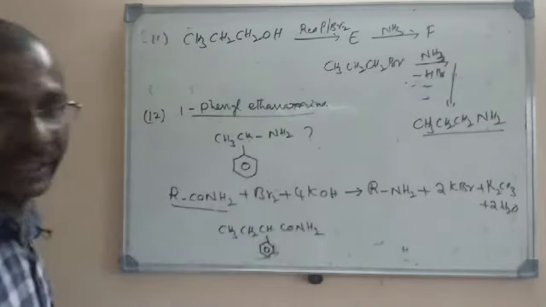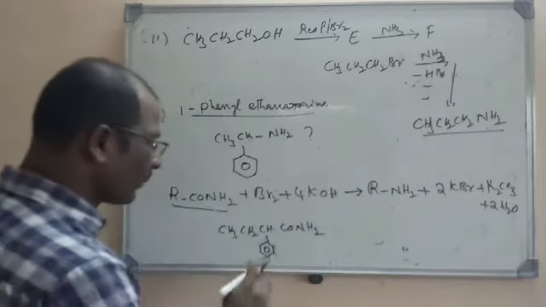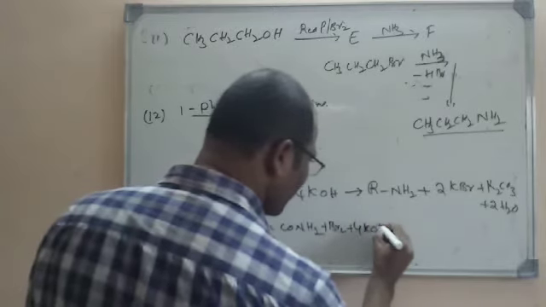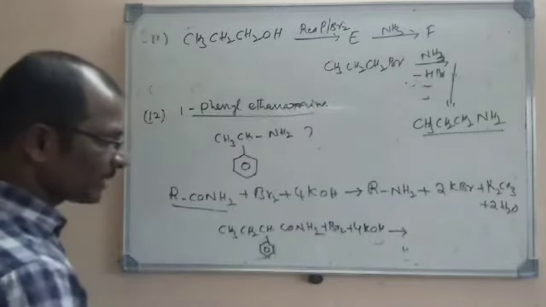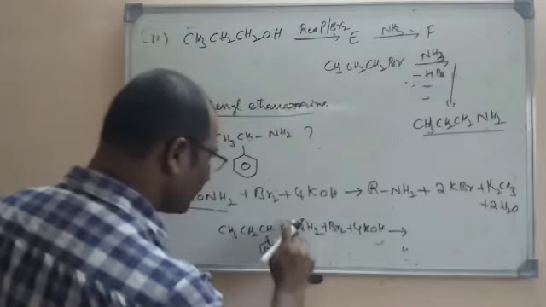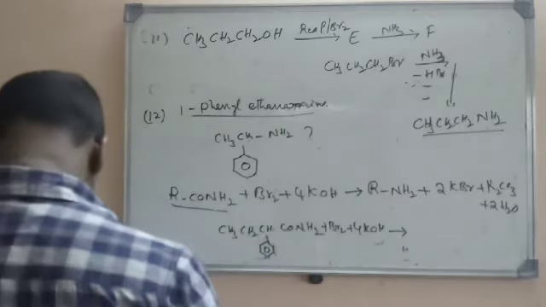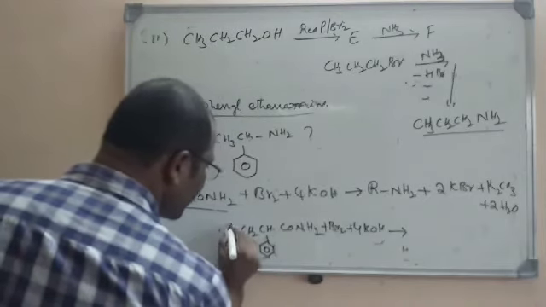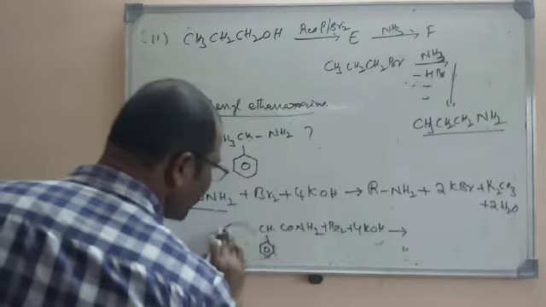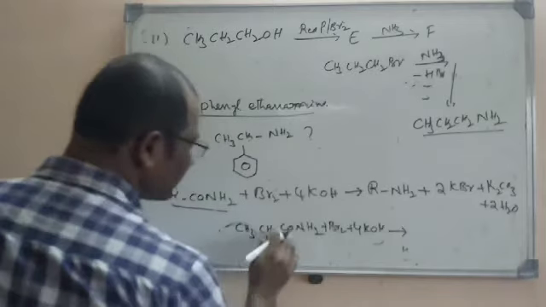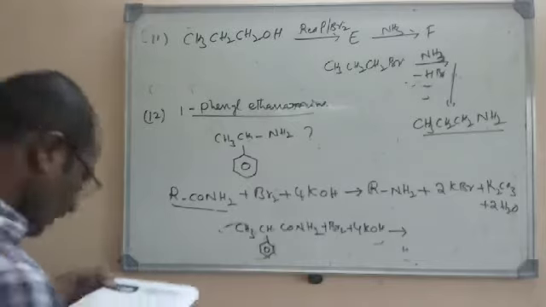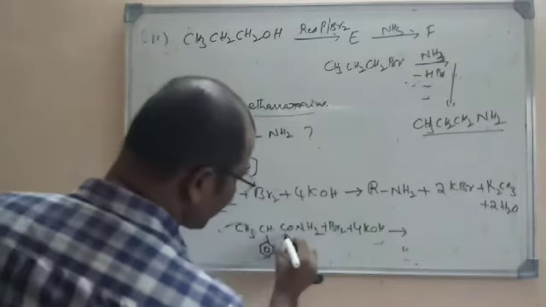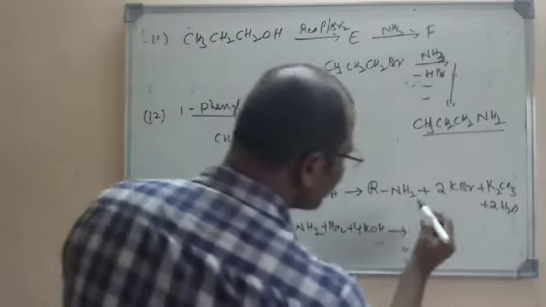Now on Hoffman bromide degradation, what is it going to give? It will give an amine with one less carbon, that means one carbon will be removed. So actually here it is a propanamide, not a butanamide, because that should have 3 carbons. So 2-phenyl propanamide is given. Now I told you that this CO will be degraded here.